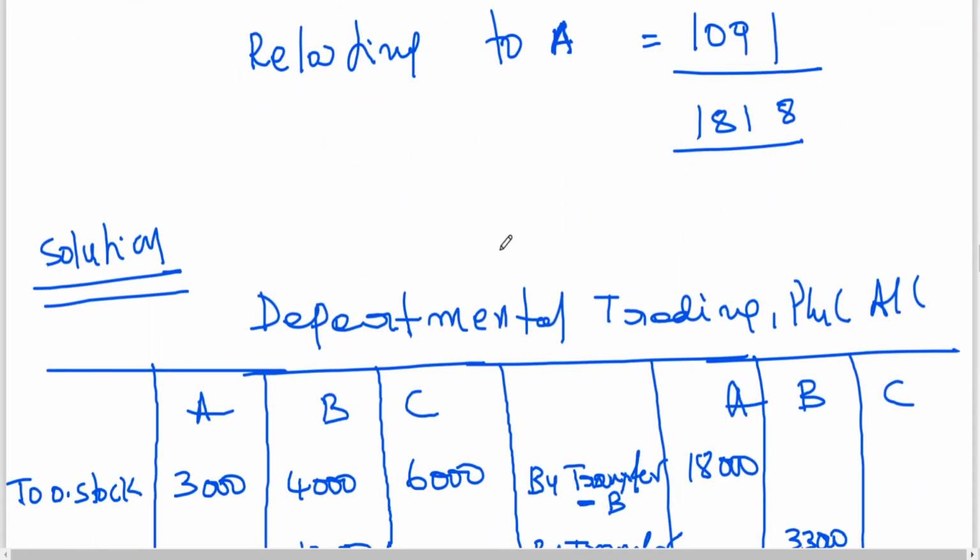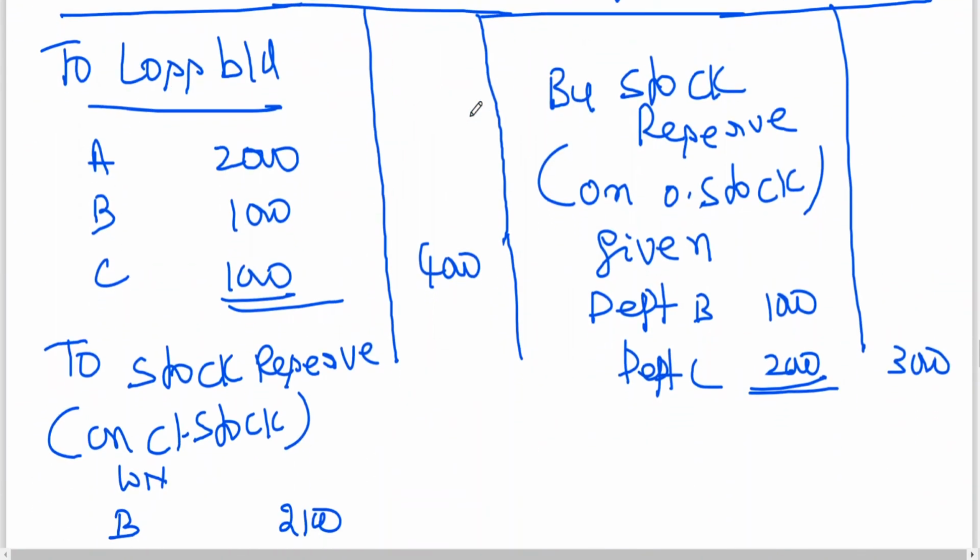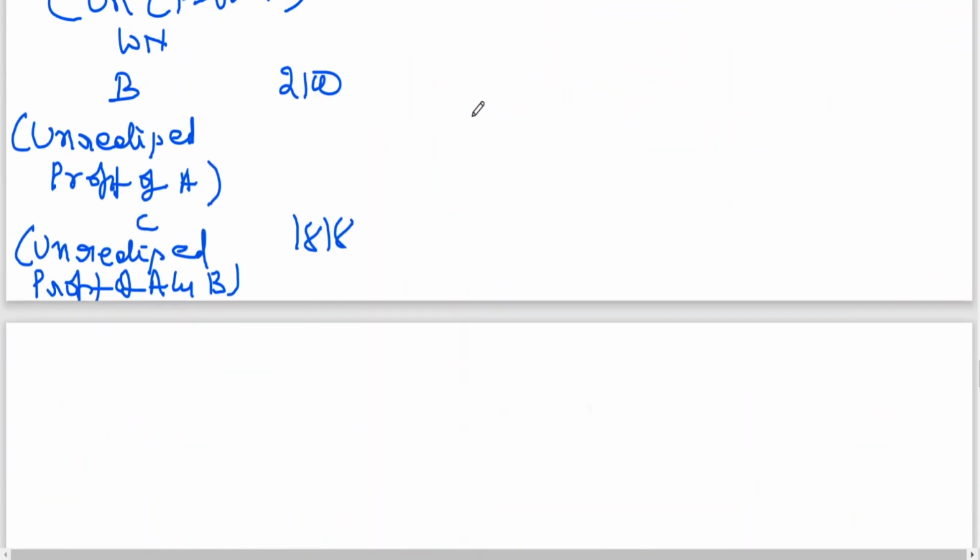Now please watch out. Sometimes in my explanation I may slip my tongue. So it is coming to 2,100 plus 1,818, coming to 3,918.